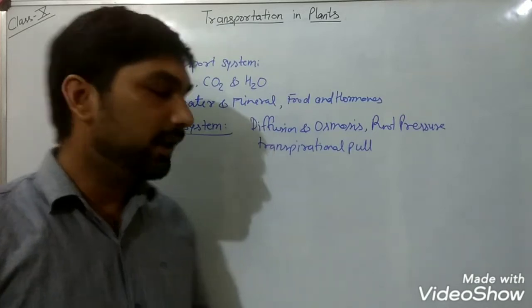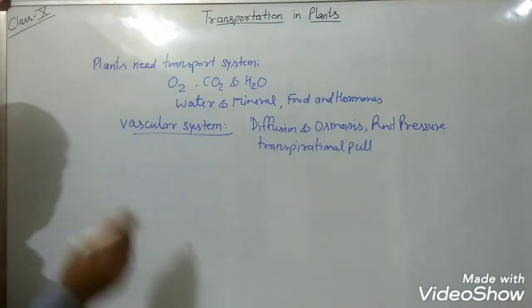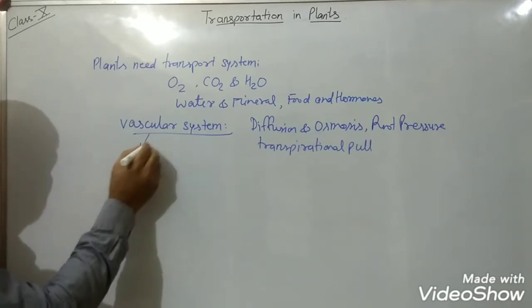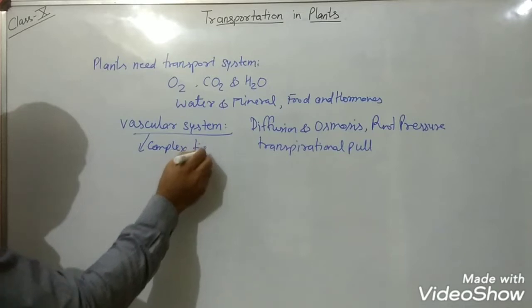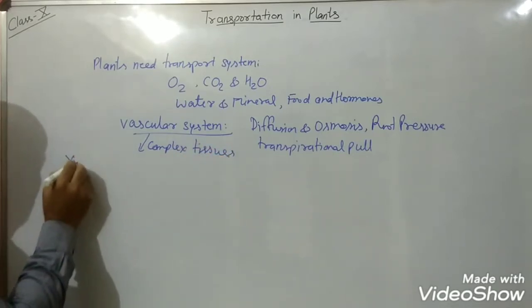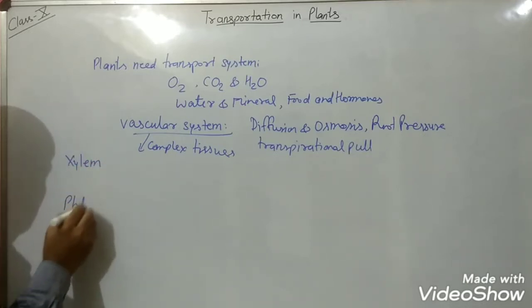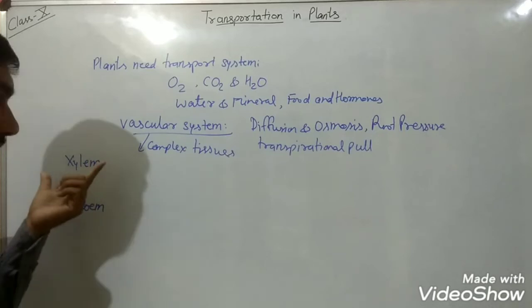This vascular system is composed of two very complex tissues, known as xylem and phloem.